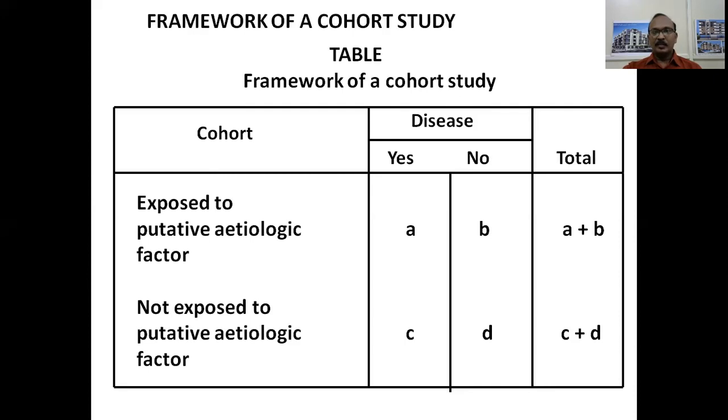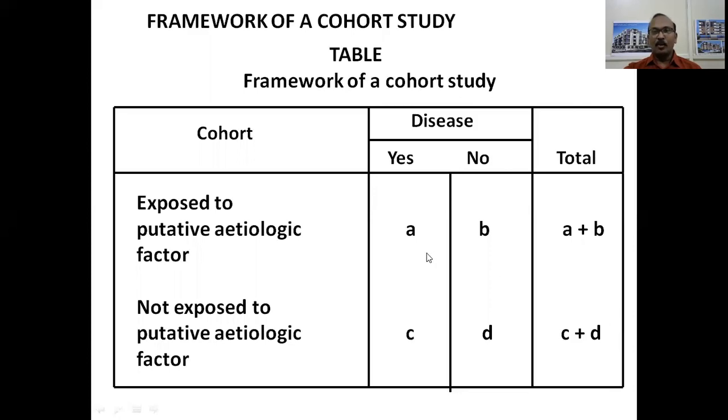So here, A plus B is the study cohort or the exposure cohort. Now, not exposed to a putative etiological agent or factor, they are C plus D. So C plus D is the control cohort.